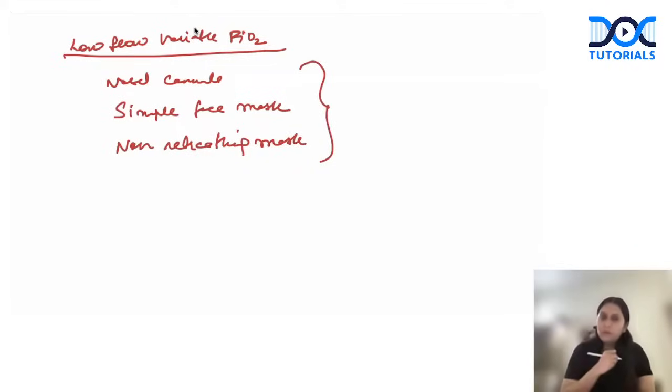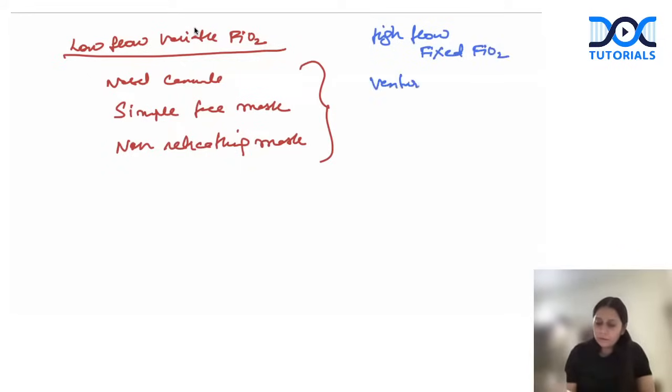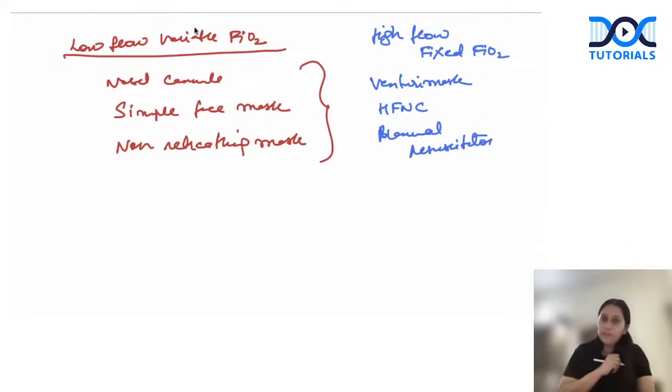These are low flow devices. And in high flow, fixed FiO2 delivering devices, what are the devices? We have Venturi mask, we have high flow nasal cannula, we have bag, the manual resuscitator, right? That is the Ambu bag, popularly called. These are high flow fixed FiO2 delivering devices.